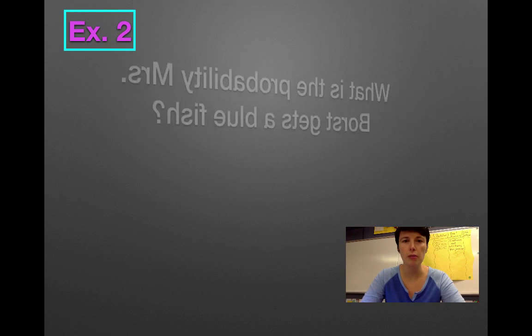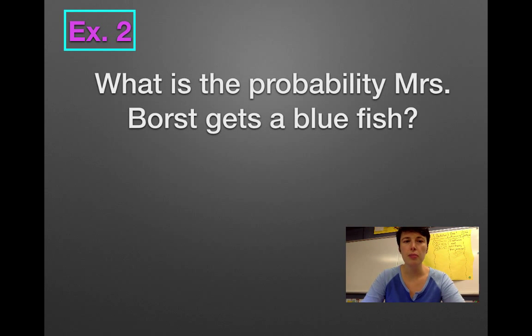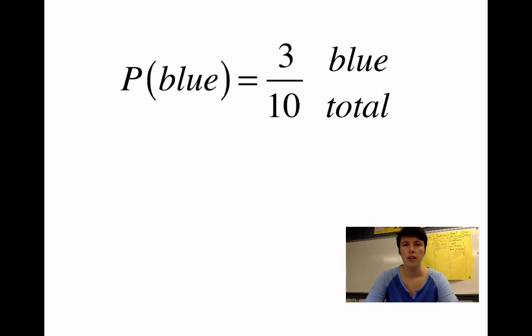So let's try another problem here. What's the probability Mrs. Borst gets a blue fish? If you'd like, you could pause the video and try it by yourself and see if you got this down. Okay, so there are 3 blue out of 10 total fish that you could select from that big tank of fish. Better chances than getting a green because there's 3 chances to get blue instead of just 1 green.